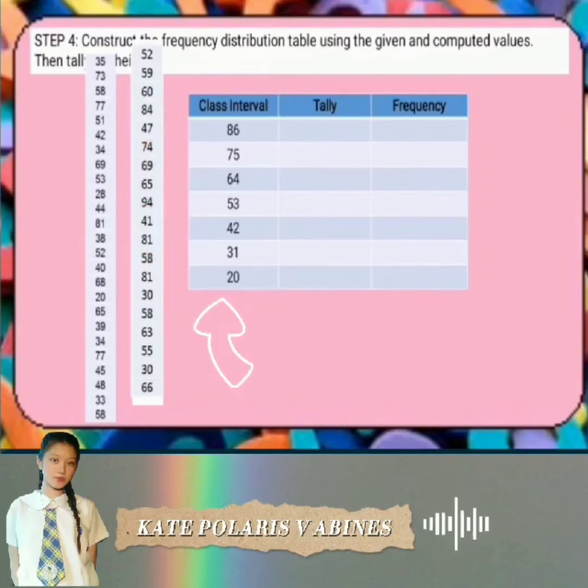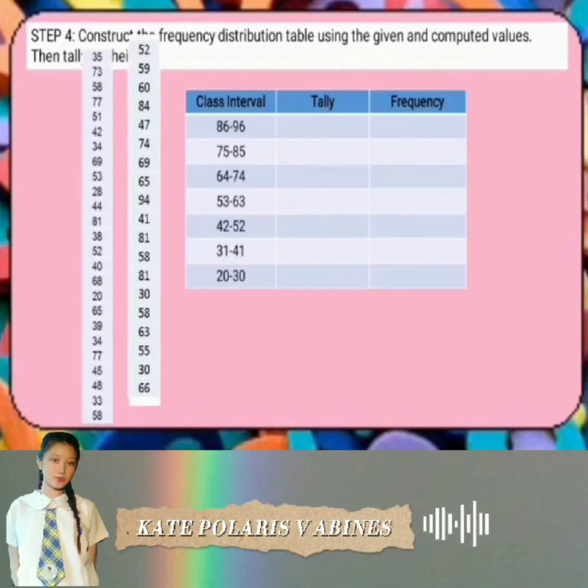These are our lower limits. Now, to get the upper limit, we subtract from the second one. Subtract 1. So, 31 minus 1 equals 30. That is what we put here. So, 42 minus 1, 41. 53 minus 1, 52. 64 minus 1, 63. 75 minus 1, 74. Then here, you can add 11 to 85, which gives 96. So now we have our class interval.